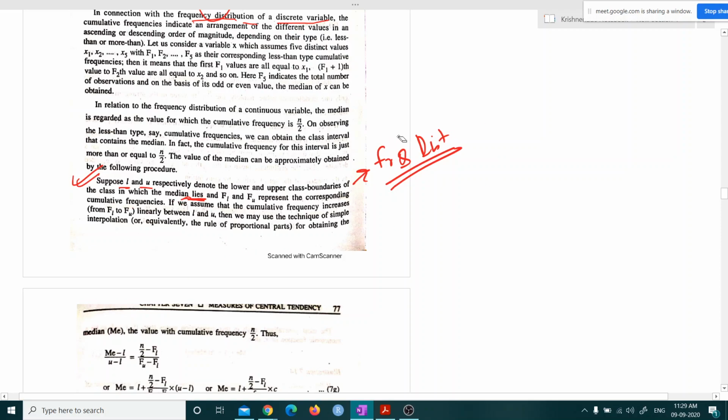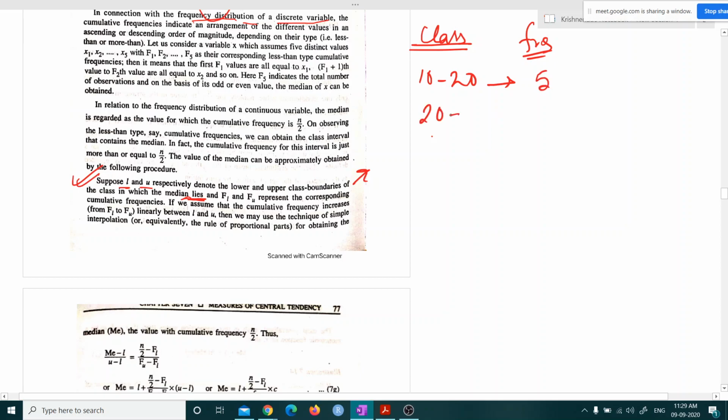Like this we can write, say, class interval 10 to 20 with frequency 5, 20 to 30, say 6, or it may be 8, 30 to 40, say 7, 40 to 50, say 4.